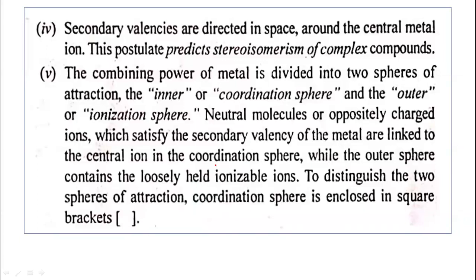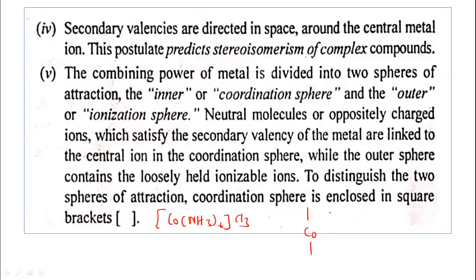For example, let us represent here the secondary valencies of this complex ion, which is known to us: Co(NH3)6Cl3. So the secondary valency is 6. It is satisfied by the ammonia molecule, that is a neutral molecule, and the secondary valencies are directed in space. So they are supposed to be like this.